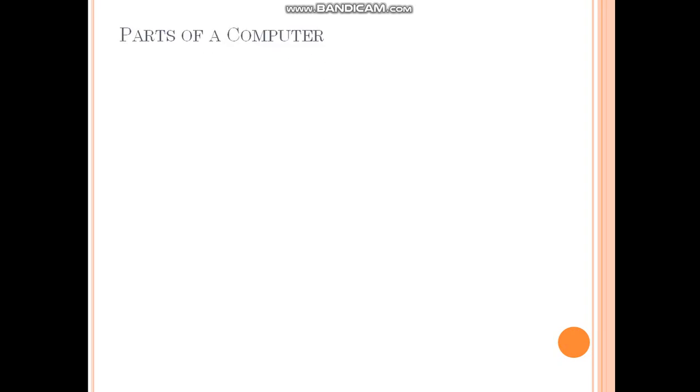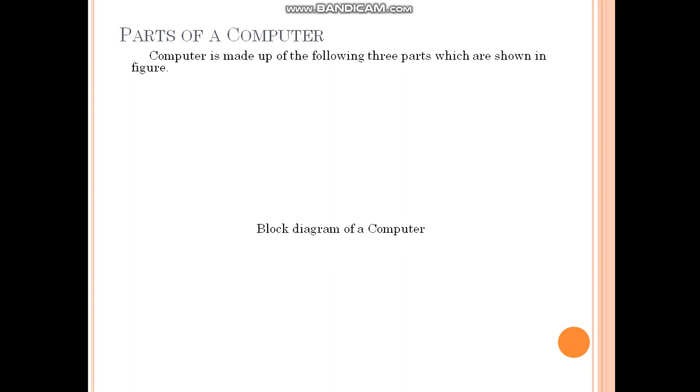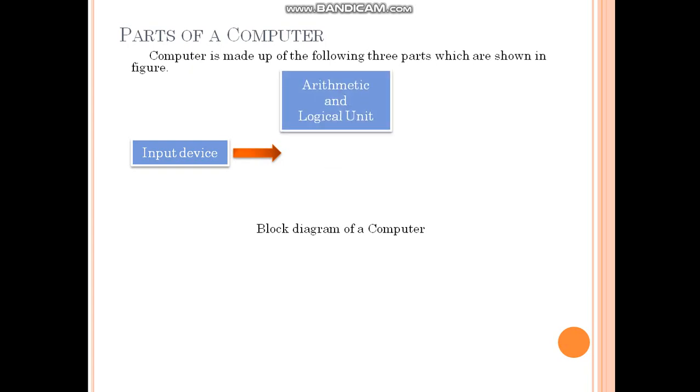Next, parts of a computer. A computer is made up of the following parts which are shown in the figure. Block diagram of computer: input device, arithmetic and logical unit, control unit, memory unit.